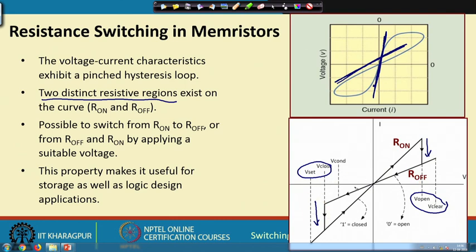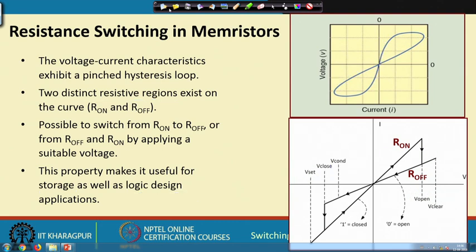Now, this property that a memristor can remember the last resistance value makes it very useful for implementing memory devices, storage, and we shall see it can also be used for implementing some gates, logic design. So, we shall very briefly look at this technology.